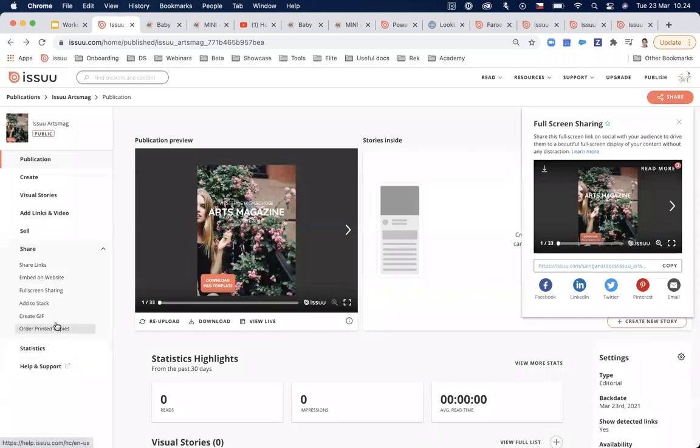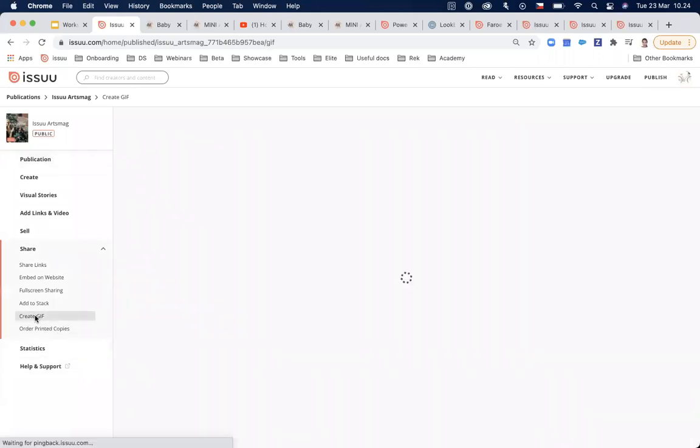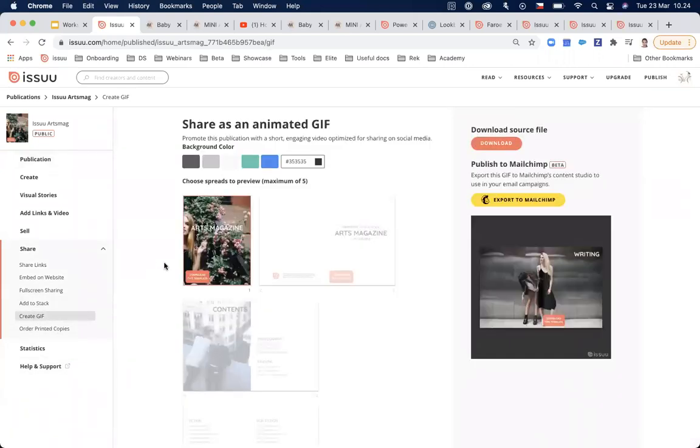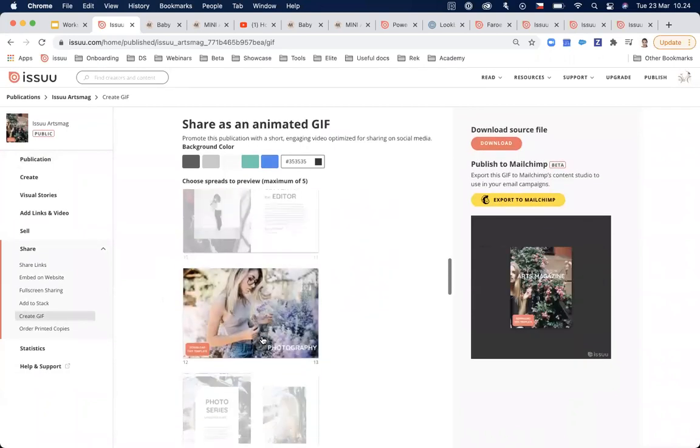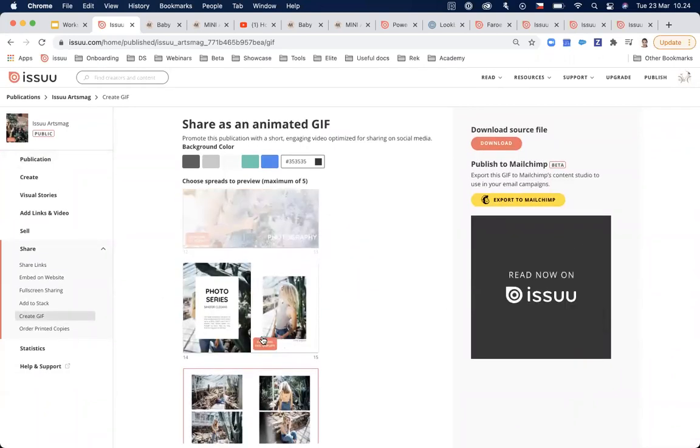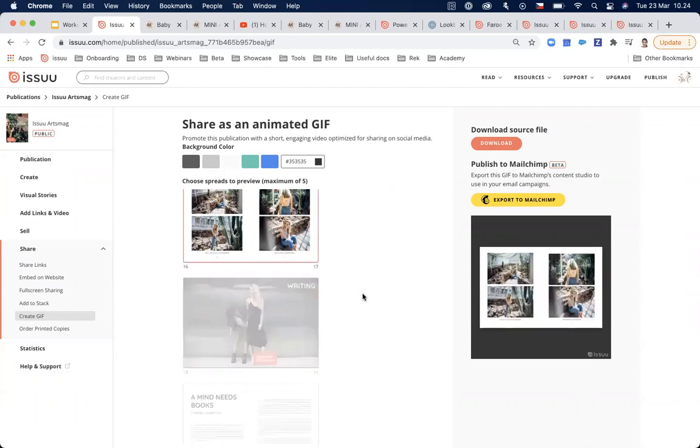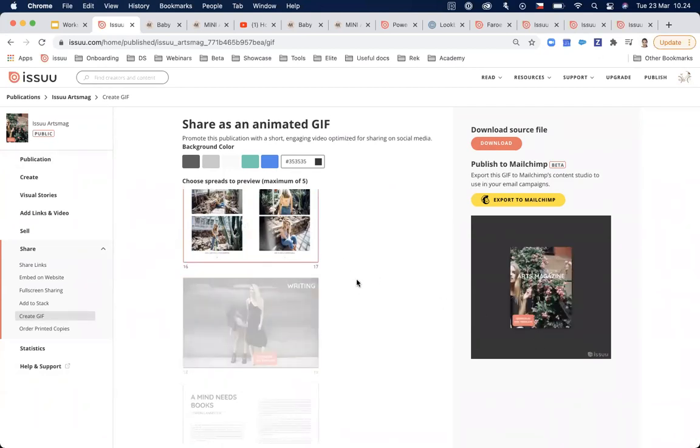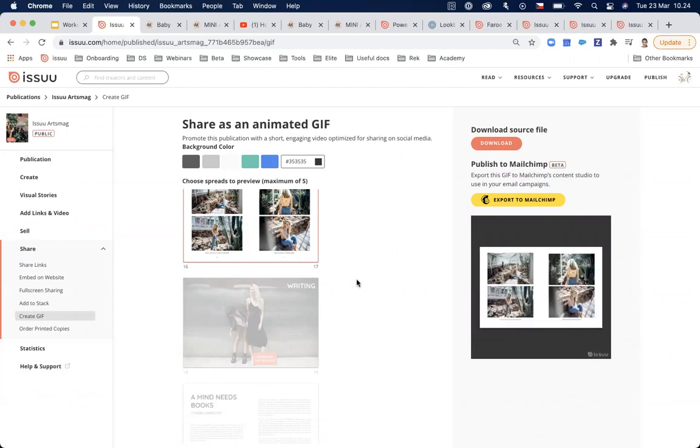And the last thing that I would like to show you is how to create a GIF. This is a very simple but still powerful tool, and it basically takes up to 5 spreads from your publication, and it makes this kind of short looping video content. It can be easily shared on digital channels. It can also be shared as some call to action. It basically gives a preview to the reader of what the publication is about.